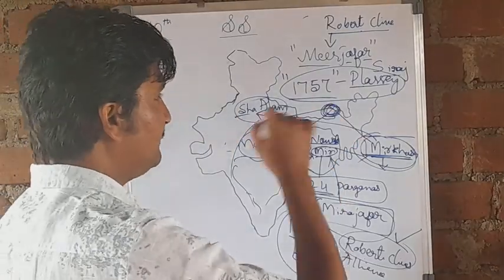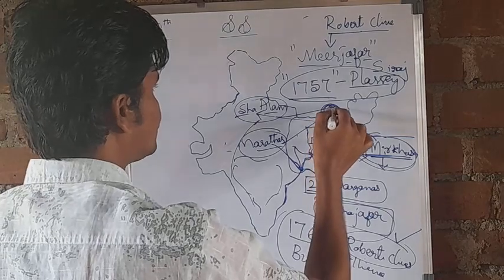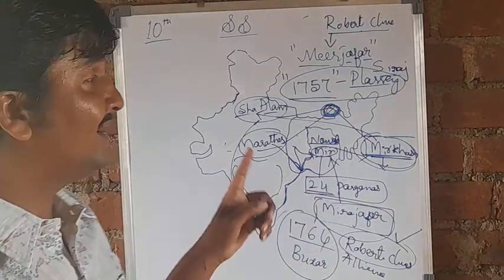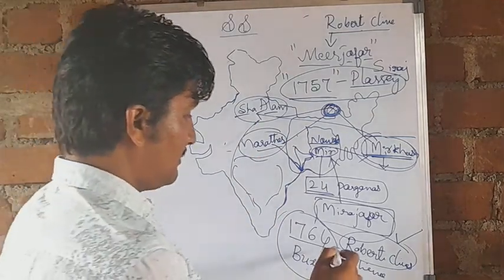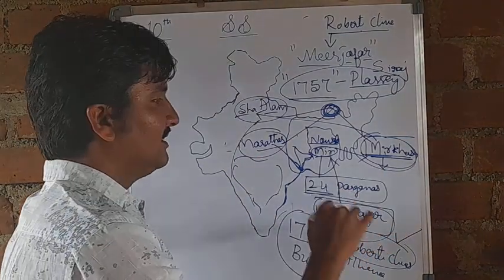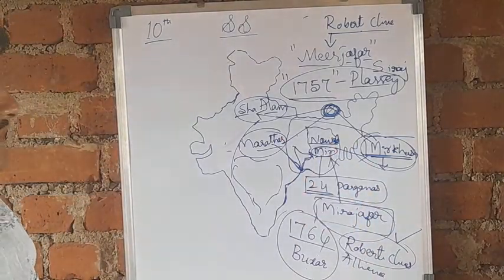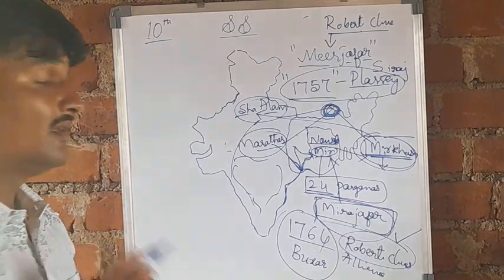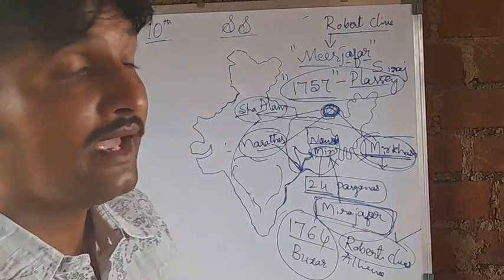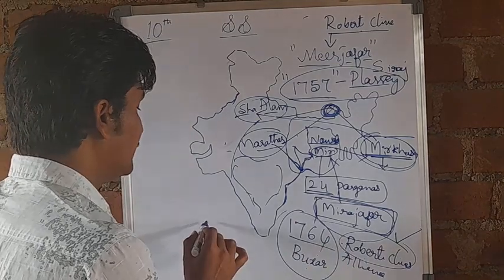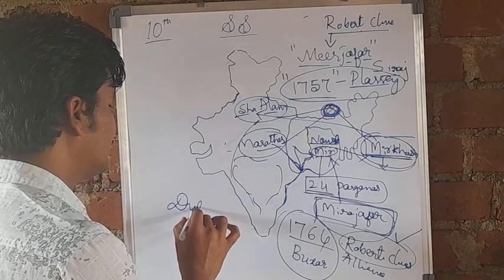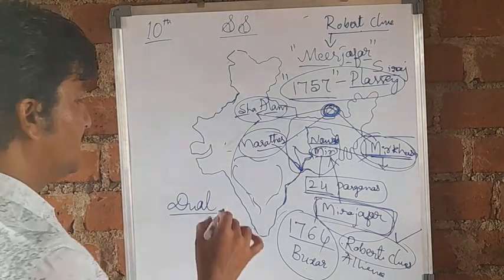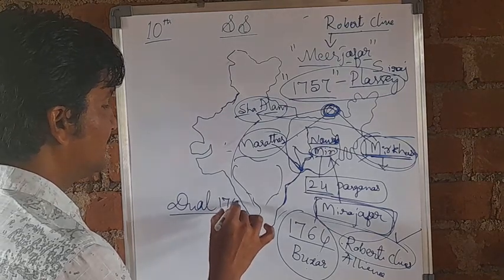Robert Clive defeated the alliance group, and he removed all these people. Mir Qasim also died here, and again Mir Jafar continued as the nominal Nawab in the Bengal region. And Robert Clive introduced a dual government system after the Battle of Buxar, in the year 1765.